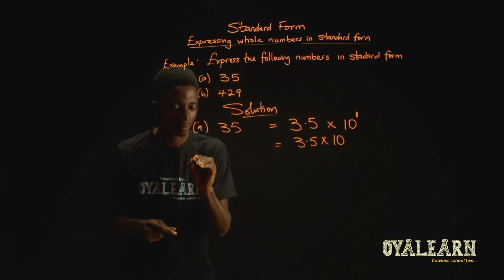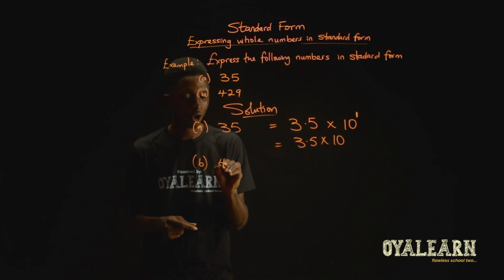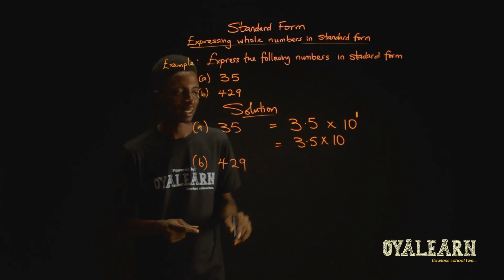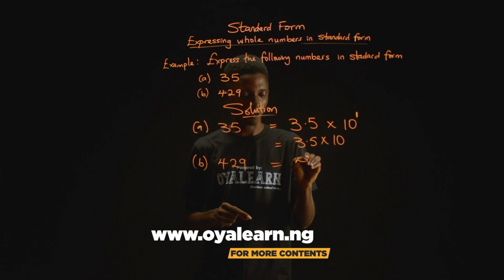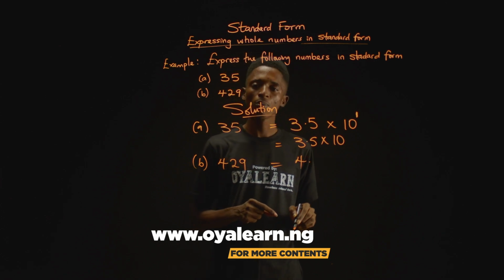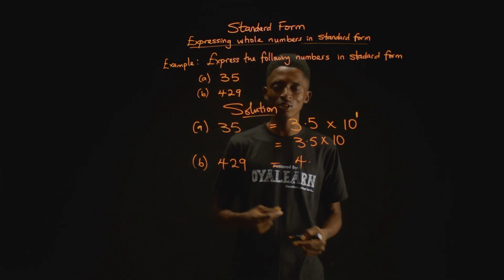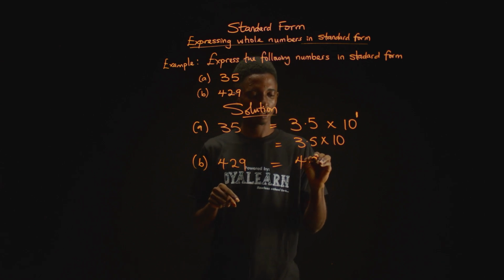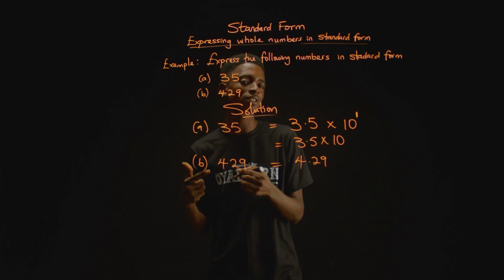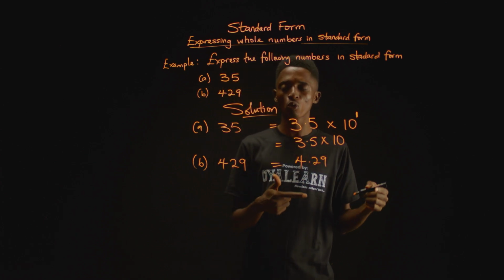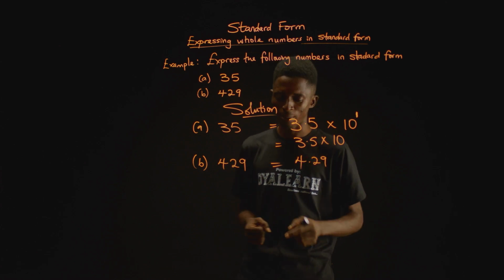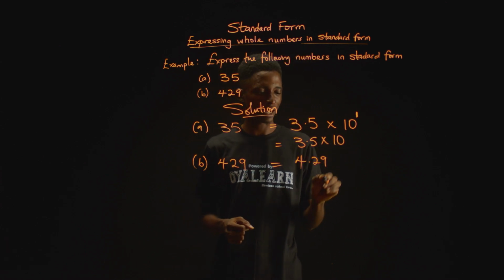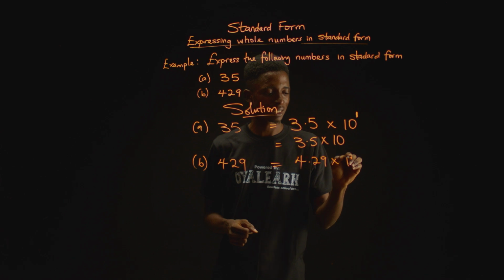Now for B, we have 429. And to write this in standard form, we would have 4, and then the decimal point, and then the other non-zeros that come after 4. So we have 2 and 9. Remember, if zeros come after 4, you continue to write those ones till you have written the last non-zero number. So now we have 4.29, and then we multiply this by 10.